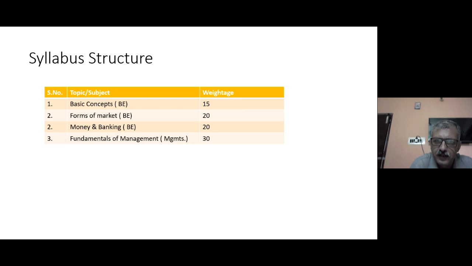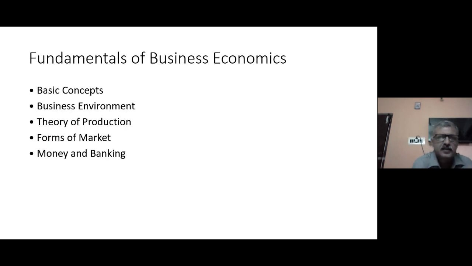So today we will start with the basic concepts of business economics. Wherever you think that you need to take a screenshot, you can take the slides or put it in your notes. So let's start. In business economics, we will cover 5 major areas: basic concepts, business environment, theory of production, forms of market, money and banking. Today we will try to cover the first two, basic concepts of business economics and business environment.